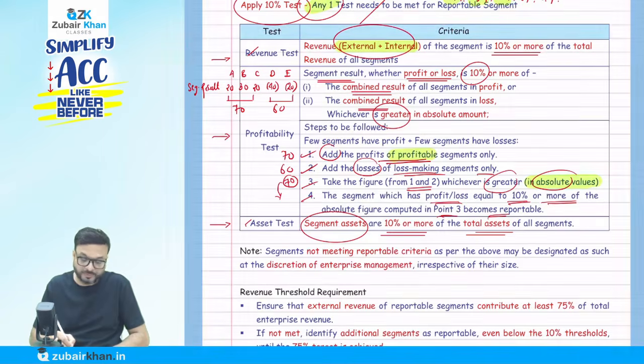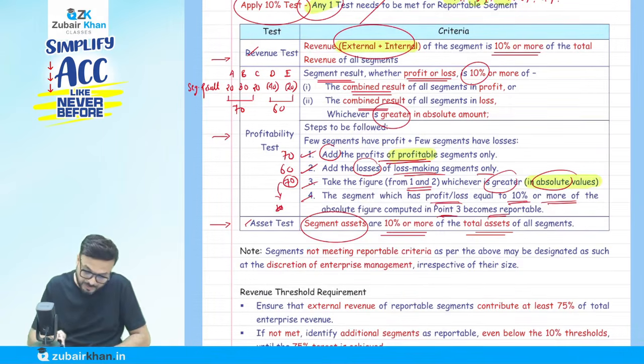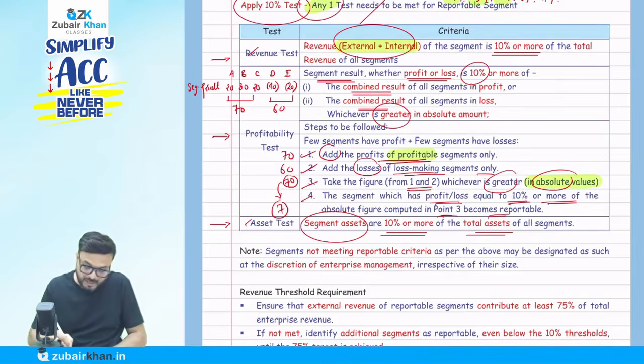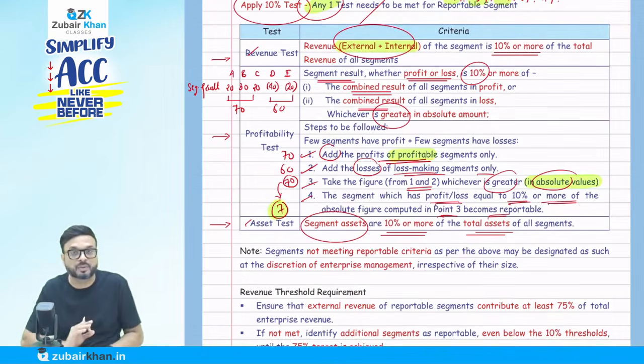So 10% of step number 3. How much in our example? That is coming to 7. So I will call it 7. Any segment, whether profit or loss, it doesn't matter, if it is 7 or more than that, that's a reportable segment.